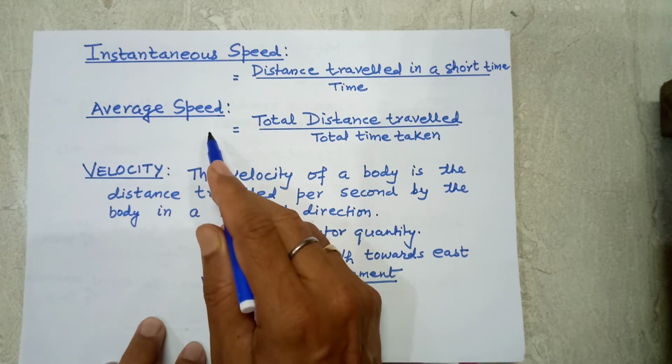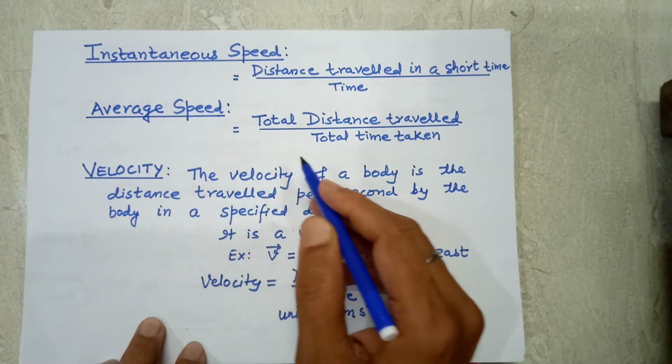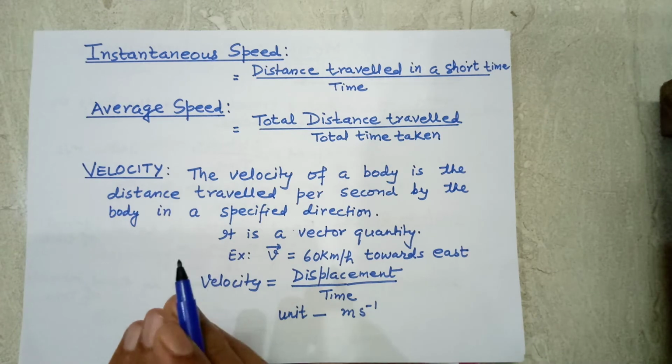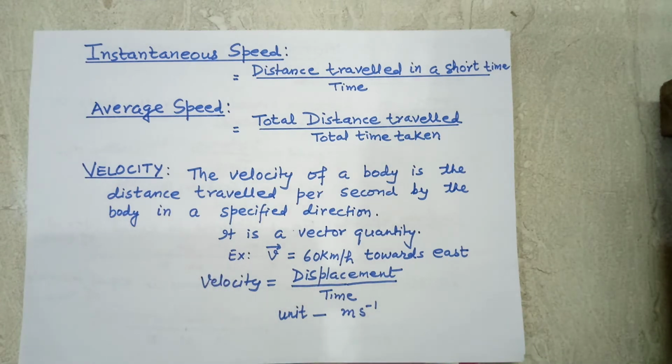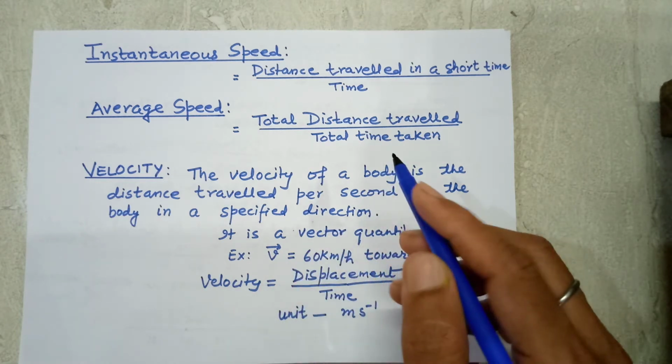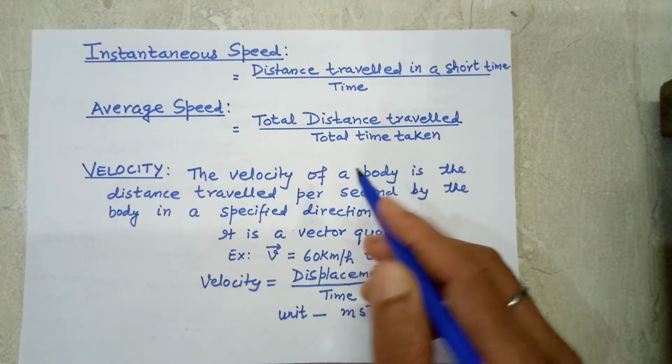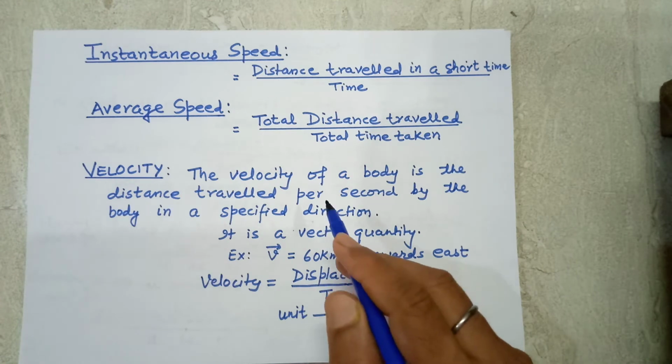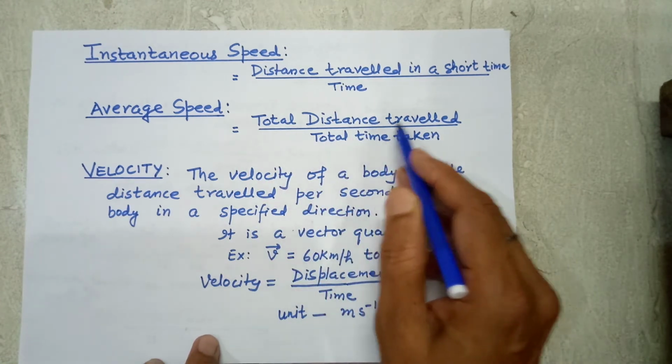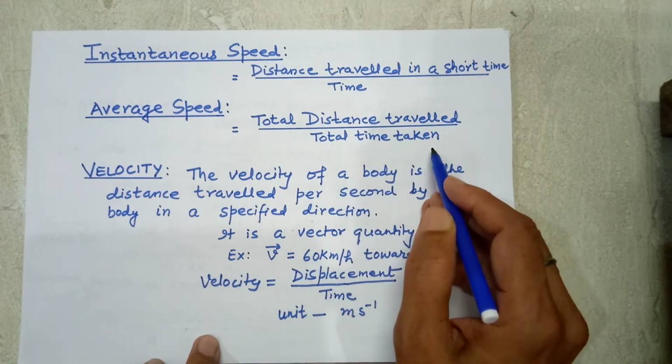Next is average speed. Whenever a body is moving with variable speed, if we divide the total distance by the total time taken, then we get the average speed. So the average speed of the body is the total distance traveled by the body upon the total time taken.